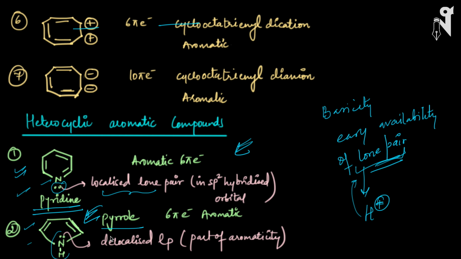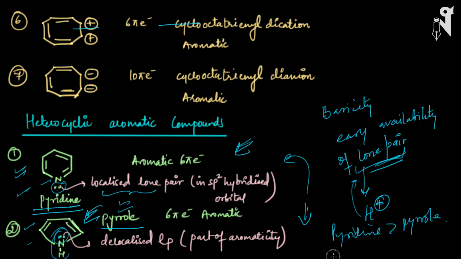Whereas when you talk about pyrrole, though it looks like the nitrogen has the pair of electrons, it will participate in the conjugation, it will participate in the resonance, and will shift to the carbons. So the availability of this lone pair is very limited. It is not with nitrogen all the time, and hence the availability of this lone pair is lesser as compared to the previous case, and that's the reason why pyridine is more basic than pyrrole.